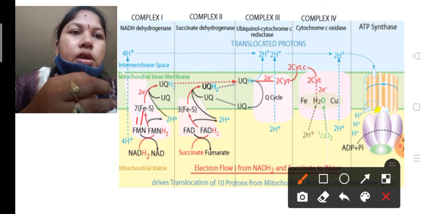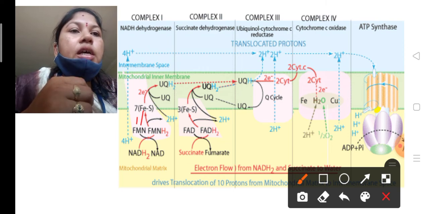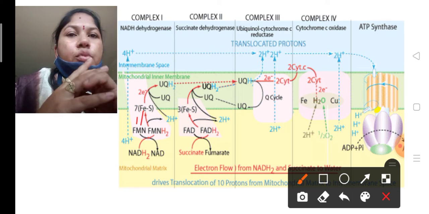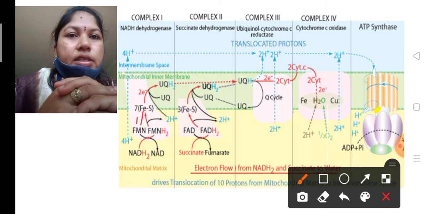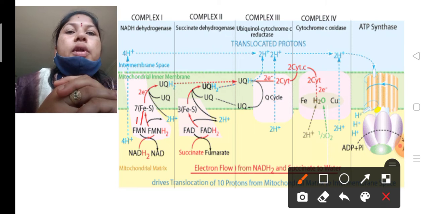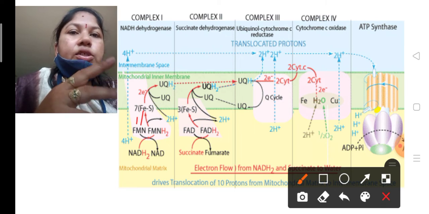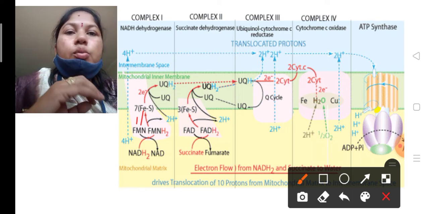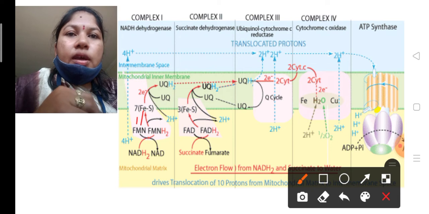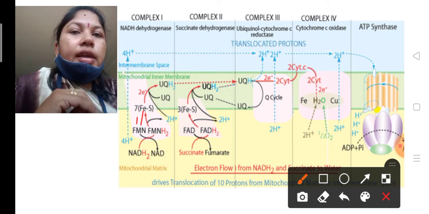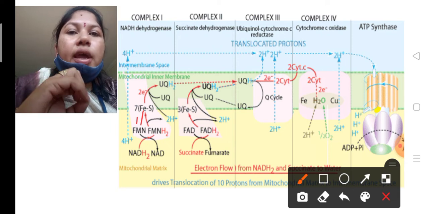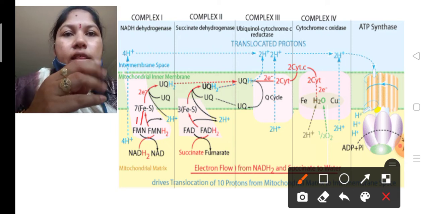Complex 4 has 4 main components: 2 copper sites, and cytochrome A and cytochrome A3. Two copper sites are present in complex 4, along with cytochrome A and cytochrome A3.